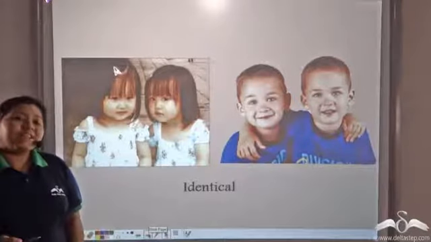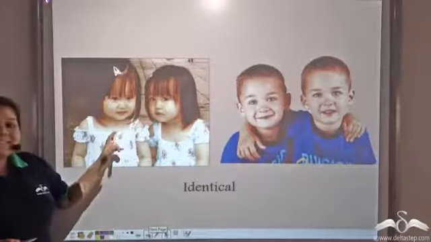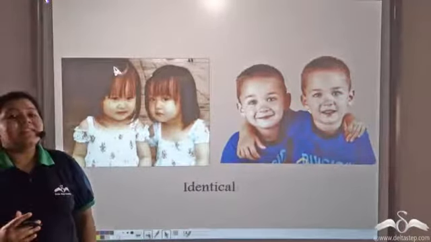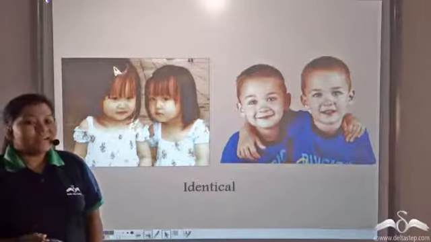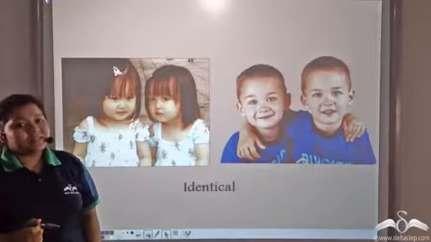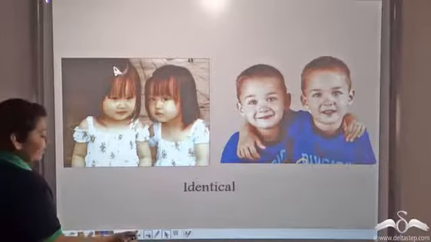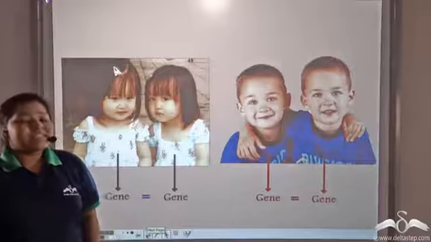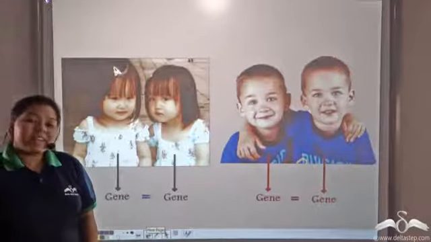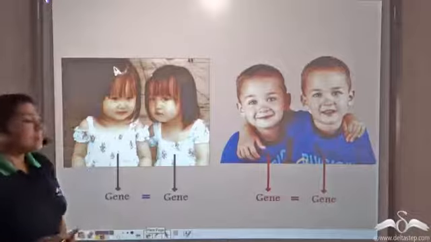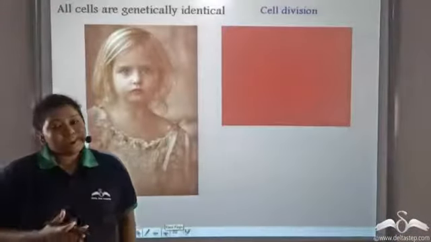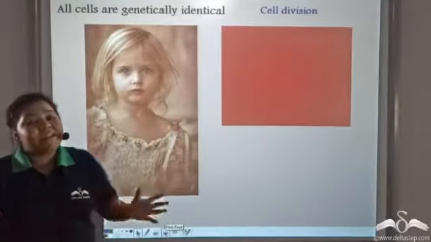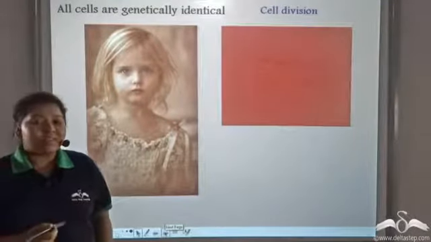See, you might have classmates who have a twin sister or a twin brother, and they look completely identical to each other. You cannot tell a difference between the two. Well, if they are identical externally, then it means that their genetic character of the cells are identical as well. All cells are genetically identical, and then it specializes to form different organs.